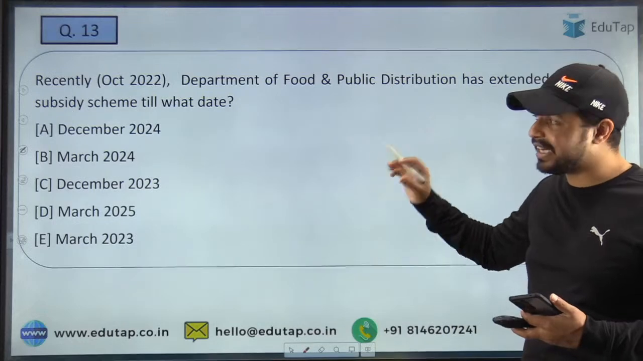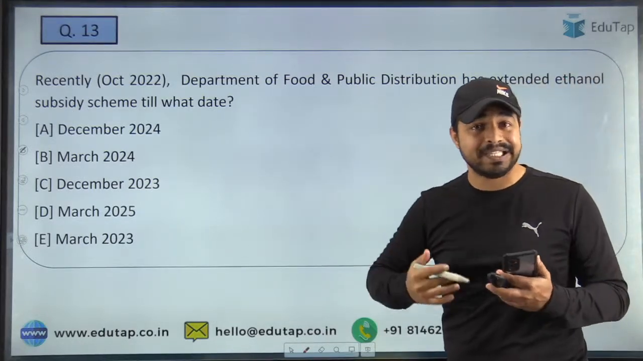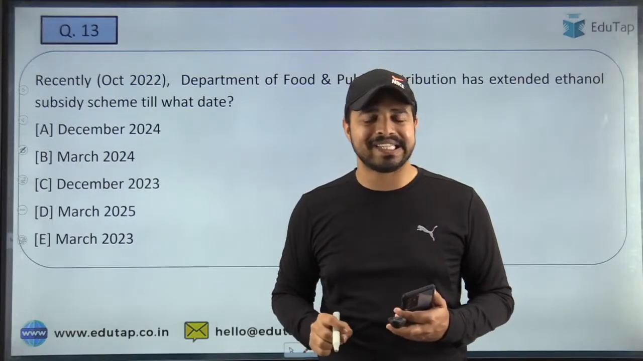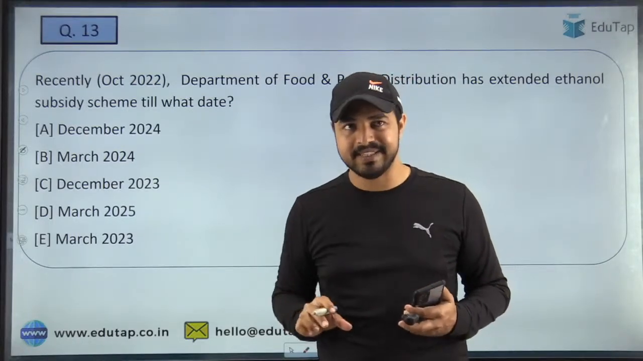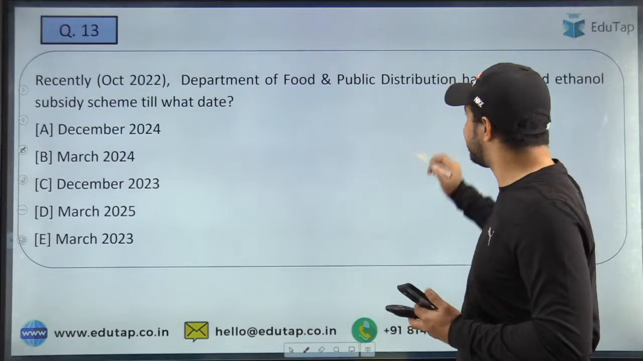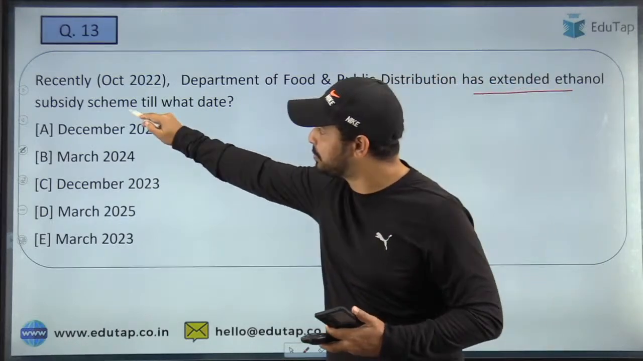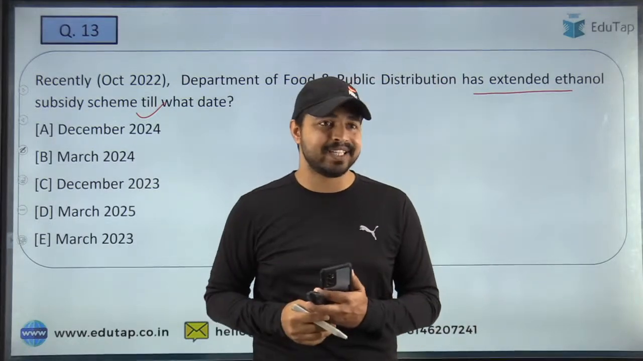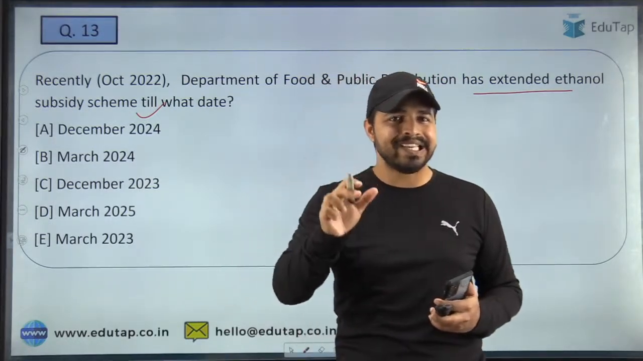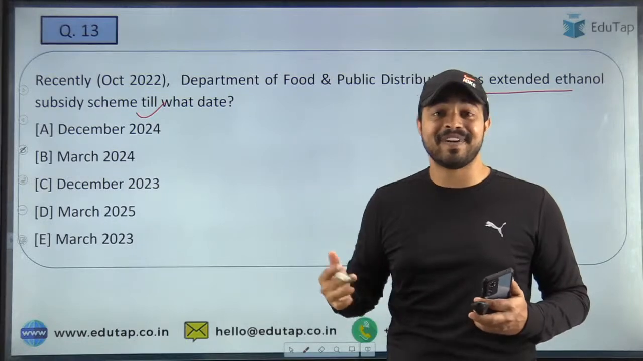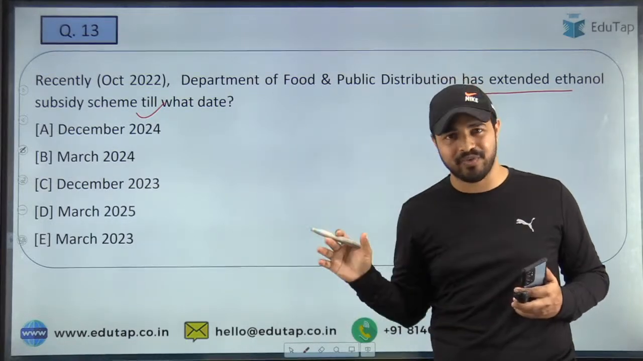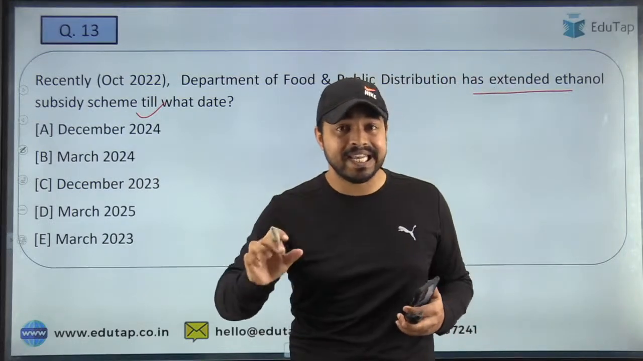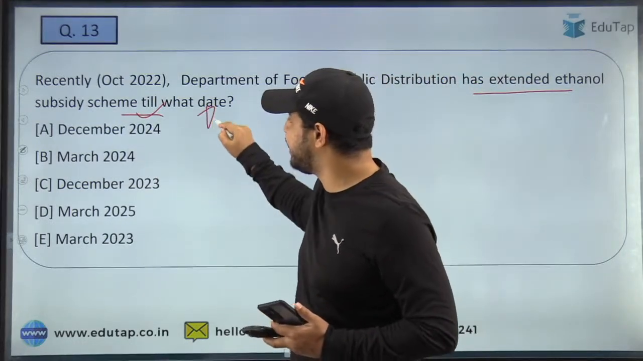Here you can see the name of a scheme has been mentioned, which has been recently extended by the Indian government, and you are required to tell me the date by which it has been extended. The name of that particular scheme is the ethanol subsidy scheme. So you are required to tell me the date by which this scheme has been extended. And all the people who are preparing for the NABARD Phase 2 exam, guys, this is also a very important question for you, because it can become a probable question in the exam. So kindly cover this scheme in detail for your exam.